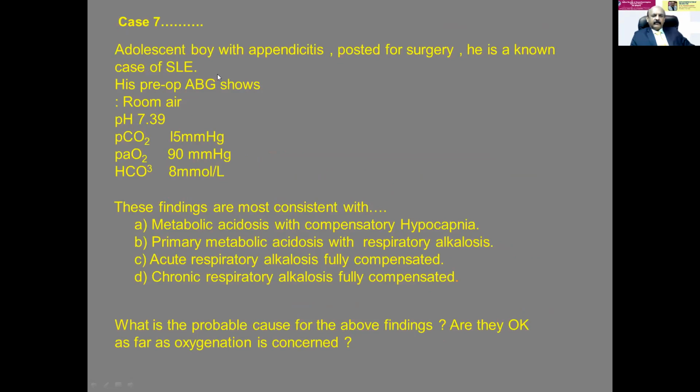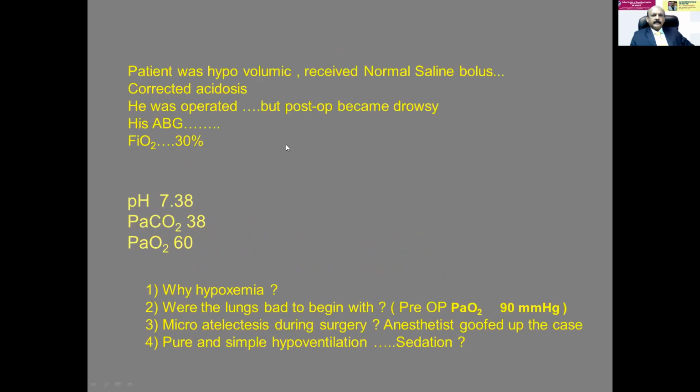Now this is a little bit tough case. So you please listen carefully. See, this pH is 7.39. PCO2 is 15. PaO2 is 90. Now my question is, don't think that if the PaO2 is 90, it means the patient is fine, because normal PaO2 is 85 to 100. So PaO2 is fairly good, 90. But these findings are most consistent with, 7.39 is acidosis, bicarb is reduced, metabolic acidosis, carbon dioxide is less, probably it is respiratory alkalosis.